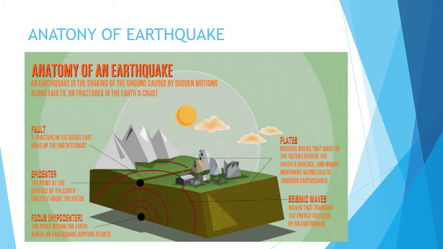Now we have already discussed what a fault is: a fracture in the rock that makes up the Earth's crust. Next is the epicenter, the point at the surface of the Earth directly above the focus. Focus, the point within the Earth where the earthquake rupture starts. Plates, massive rocks that make up the outer layer of the Earth's surface and whose movement along faults triggers earthquakes. Seismic waves, waves that transmit the energy released by an earthquake.